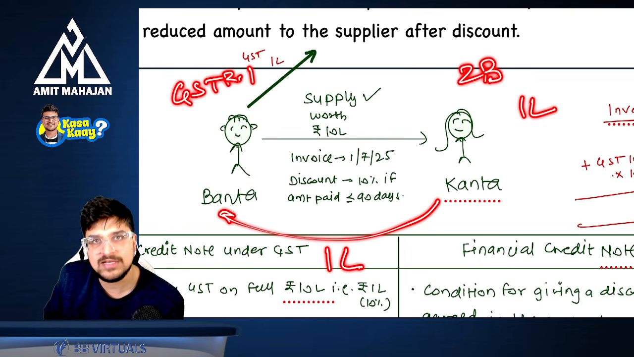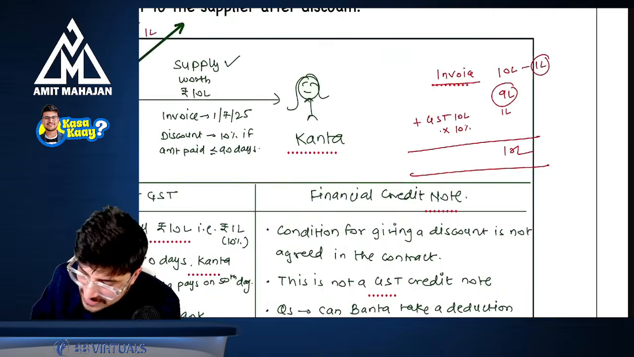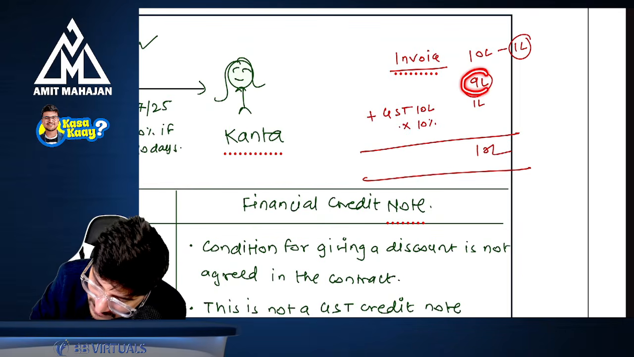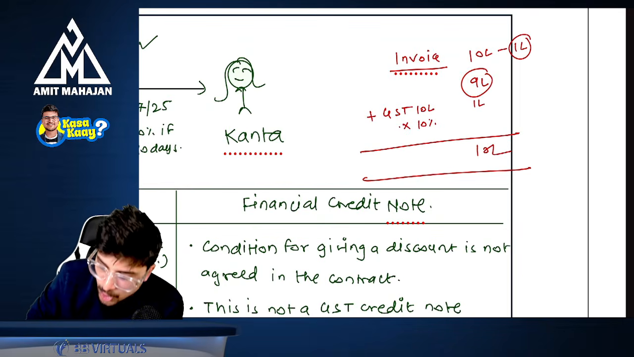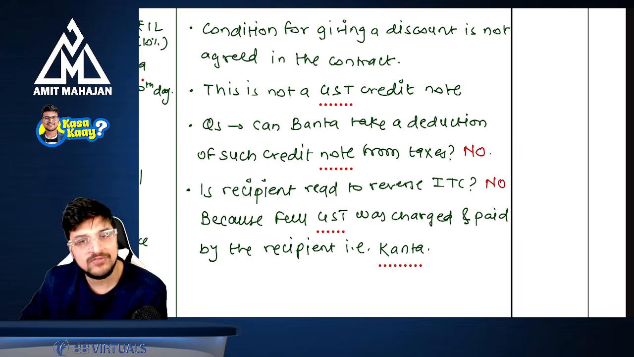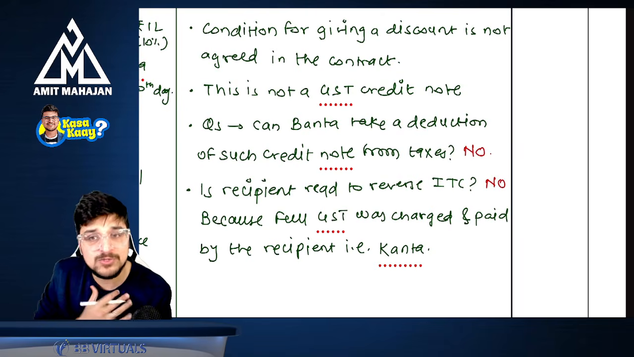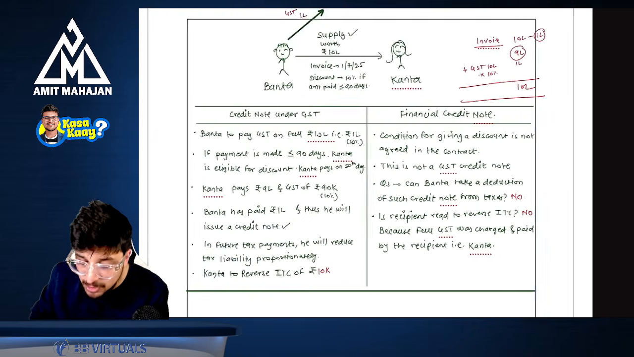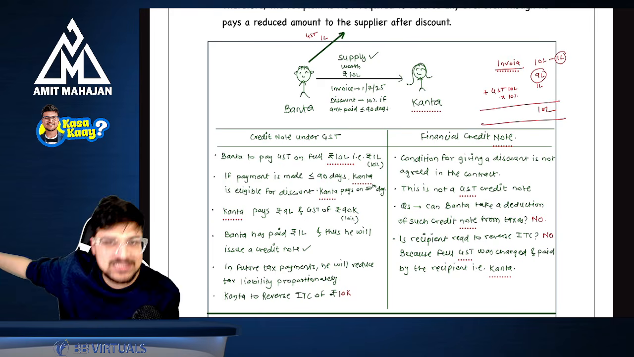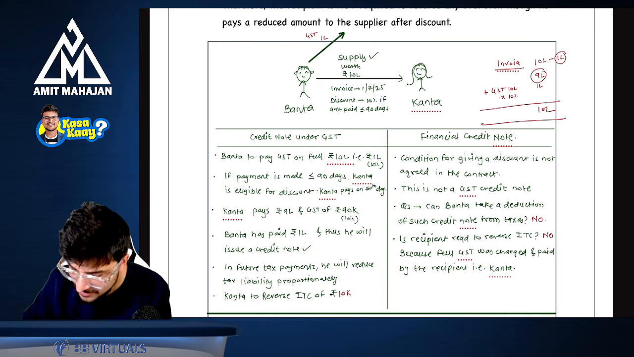So is there any question of reversing the ITC? There is no question of reversing. Understand, this financial credit note just reduces the main value and not the value on which GST is charged. And that's why there is no question of GST credit note, there is no question of reversal of ITC. I tried my level best to explain this concept in the most detailed manner from scratch, not only the amendment part. Understanding? Okay.